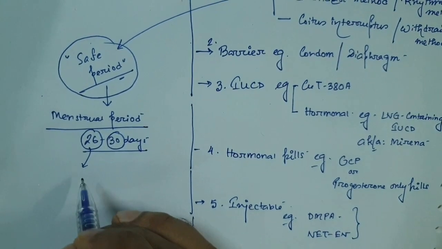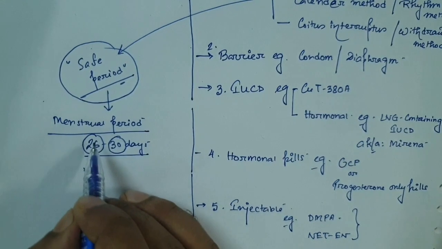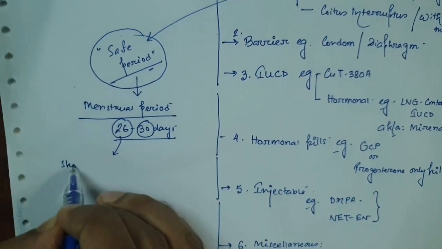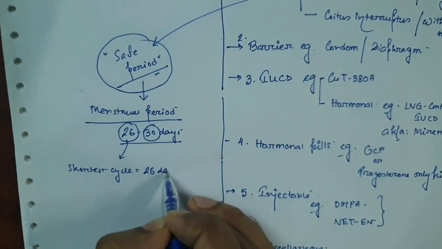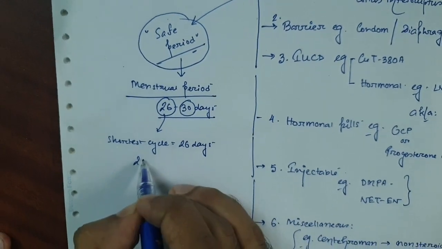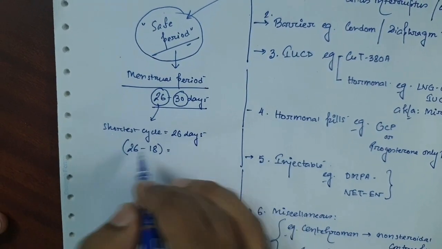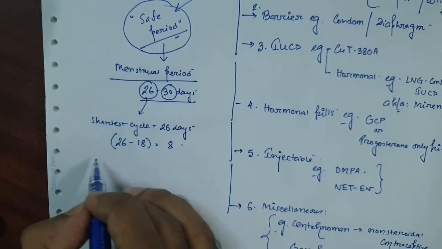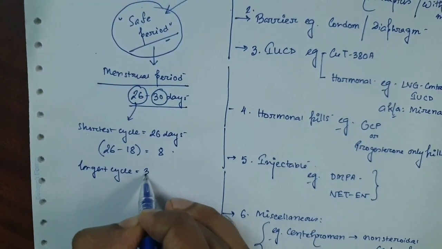We subtract 18 from the shortest cycle, that is 26 minus 18, which is 8. And the longest cycle here is 30 days.